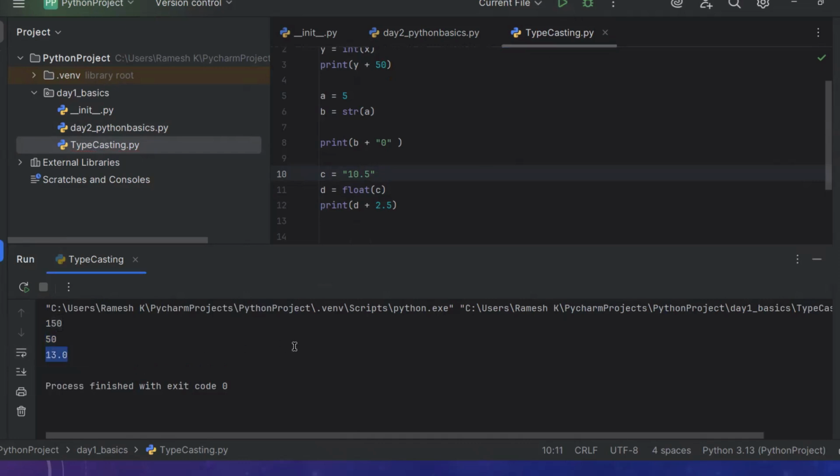So this is how you can do type conversion, guys. You can do the type conversion.